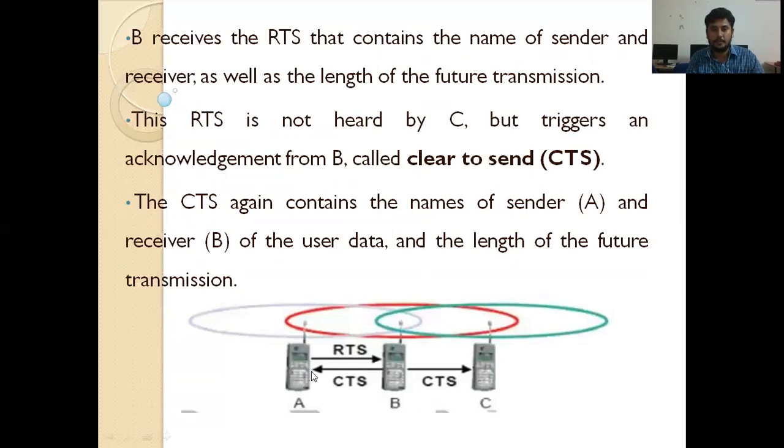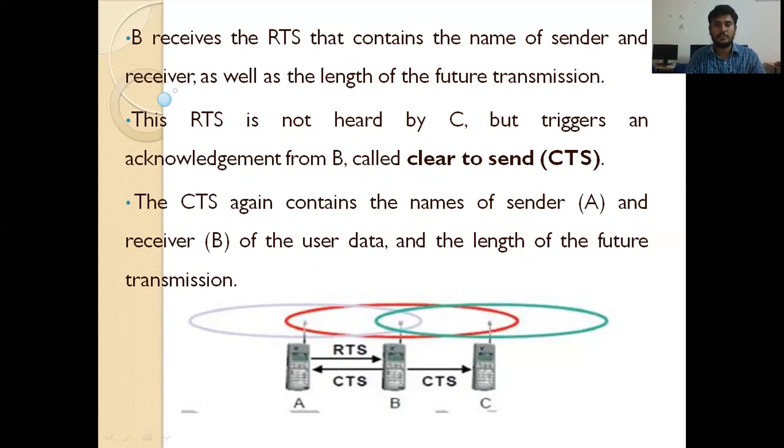If you observe this diagram, if A wants to send data to B, first it sends the RTS frame, the request frame, and it gets clear to send. B replies, now I am free, so you transmit your data packet to me. The receiver sends a CTS frame to A. Now A sends data to B. B receives the RTS, which contains the name of sender and receiver, as well as the length of the future transmission, how much time is required and how much data is being transmitted.